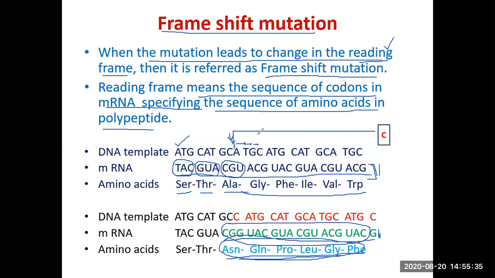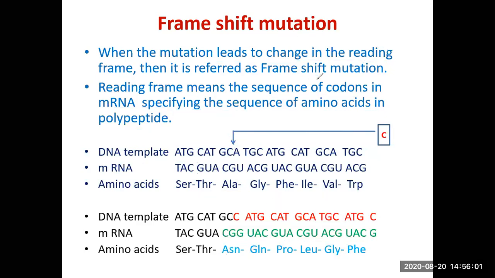I have taken this example of addition. You can take an exercise where you delete one base, and then you can find out what is the change in the reading frame. So in either case, the reading frame changes beyond the point of addition or point of deletion, and that results in a change in the amino acid sequence beyond that particular point. This is called frame shift mutation.